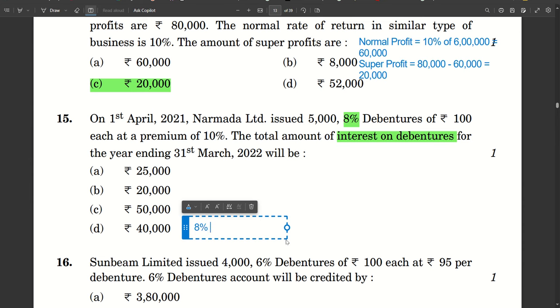8% of 5 lakhs, 5,000 into 100. It's very important for you to know the concepts. अगर concepts clear नहीं है तो छोटी छोटी गलतियां होती रहेंगी and marks फिर कटते रहेंगे.